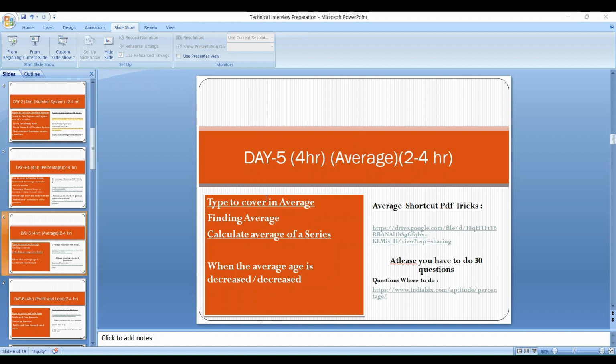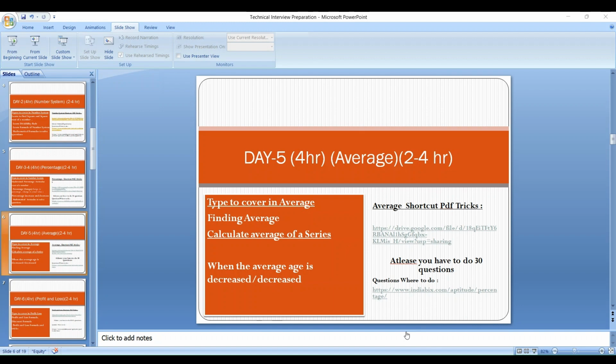You can find all the tips and tricks in this sheet. After you have noted down all the formulas and tips and tricks, next you can go to IndiaBix and search for mixture and alligation questions, or start practicing with that. You have to do at least 30 to 40 questions of the mixture and alligation topic on the same day.